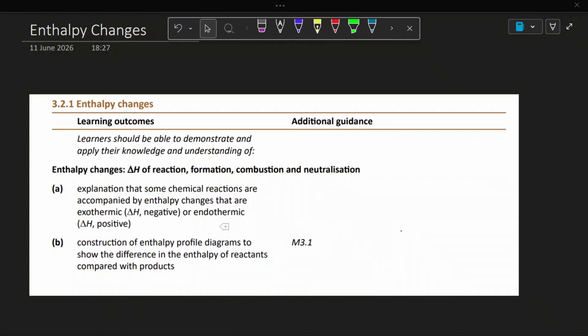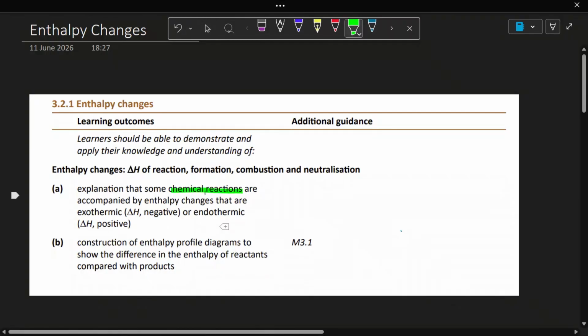Welcome to this OCR A-level chemistry video on enthalpy changes. The first thing that we need to know is that some chemical reactions have enthalpy changes, so energy changes, that are either exothermic or endothermic.